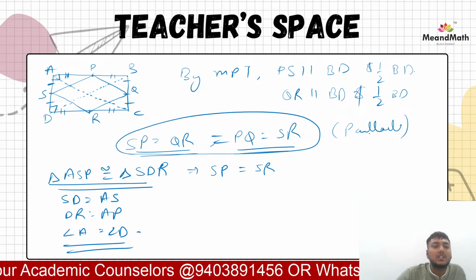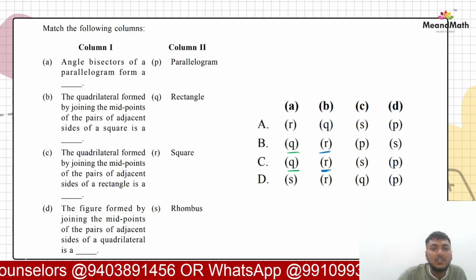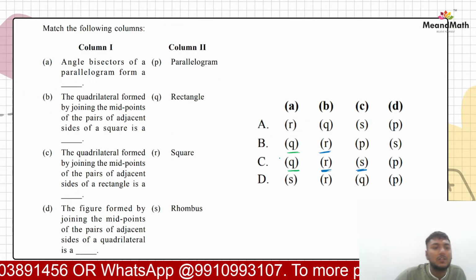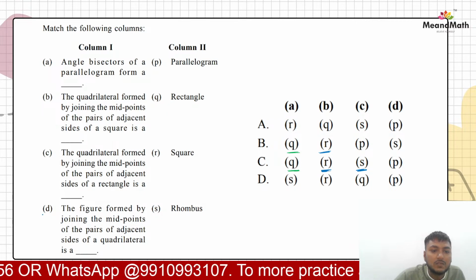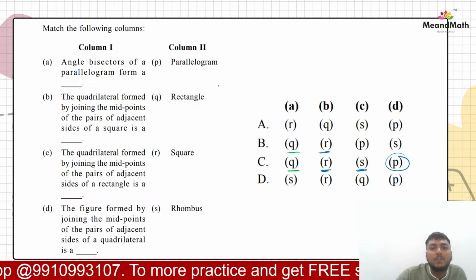So what we can say? We can say that this is a rhombus, right? This is a rhombus. So that is why we can say C stands for this option. That is why we can say D option would be left with option P itself, right? So it would be a parallelogram.